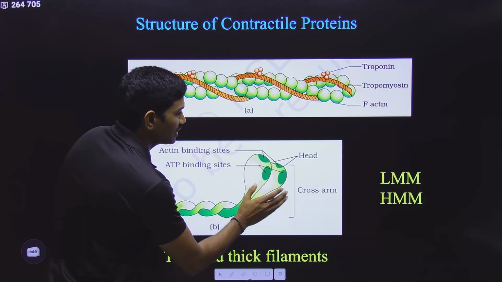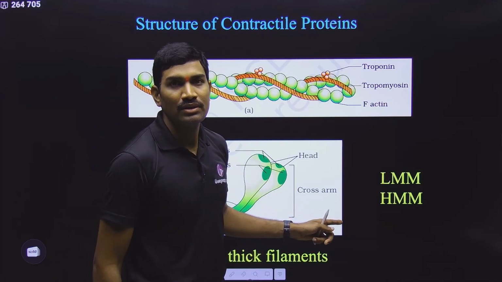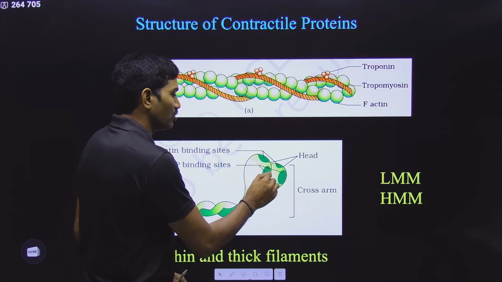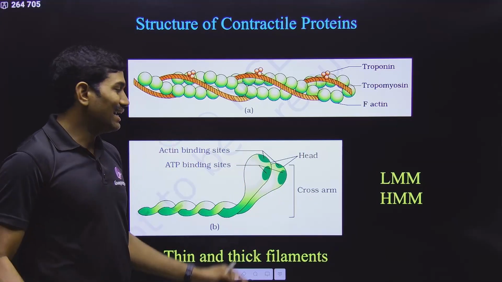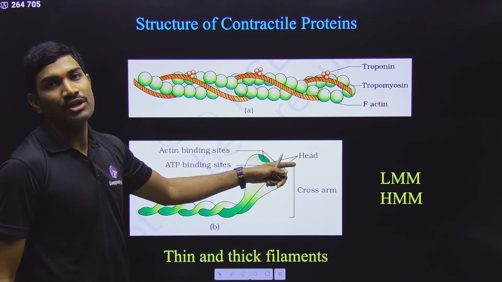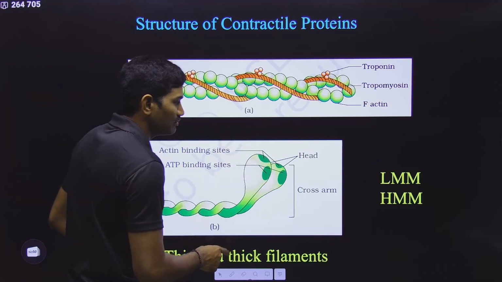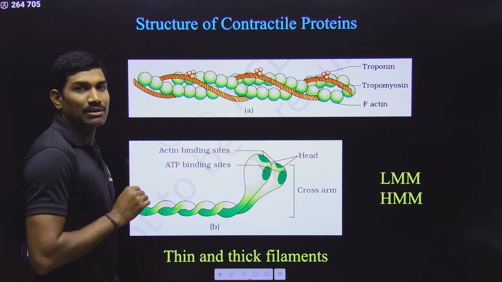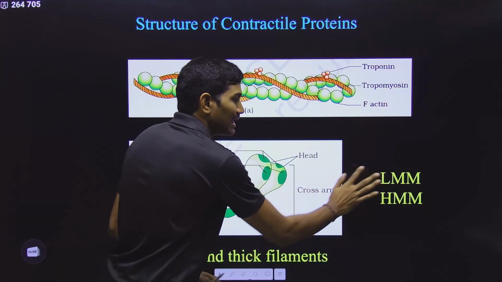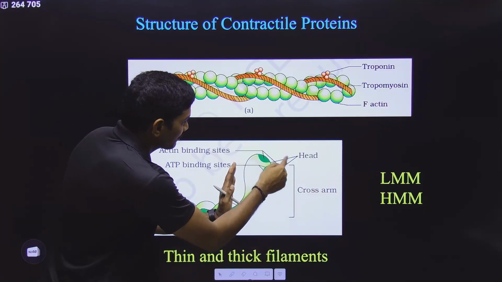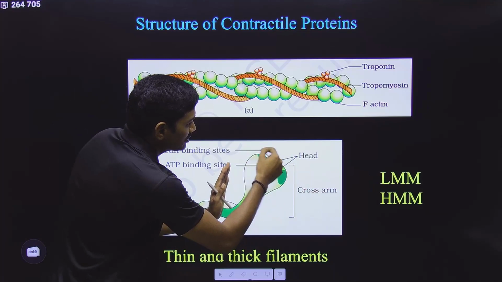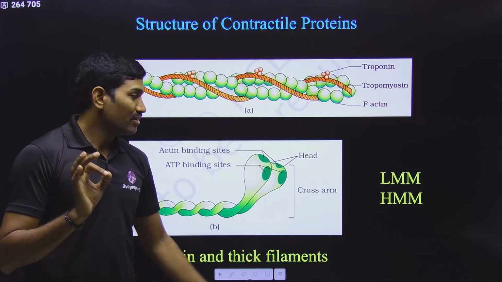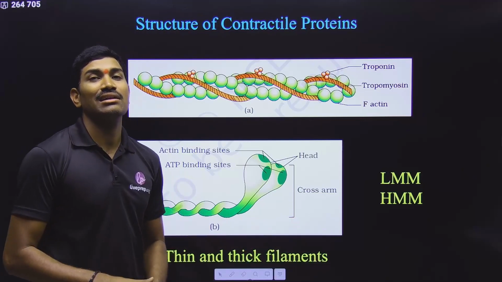And this projected outside is also called a cross arm. For this cross arm, at the top, it has a round head-like structure. This is called the head. So technically, if you observe, it has three portions: head, cross arm, and then tail. Only the tail is called light meromyosin, whereas head plus cross arm is called heavy meromyosin. This information was very clearly mentioned in NCERT.